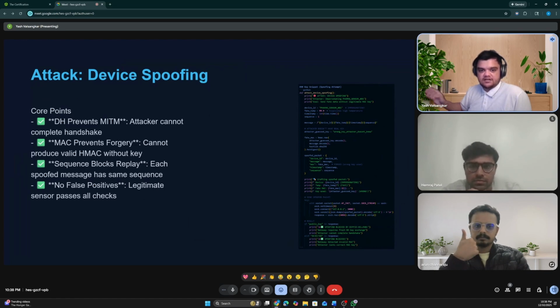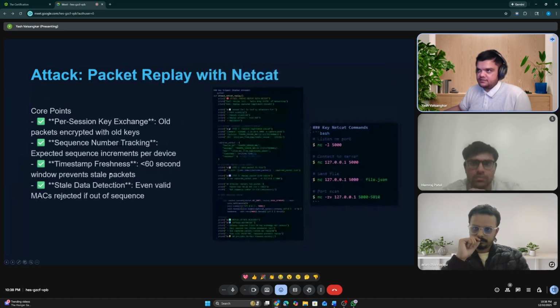The gateway state machine expects a DH handshake before accepting data. The attacker skips the handshake and sends spoofed data directly. The connection is rejected immediately in such a case.